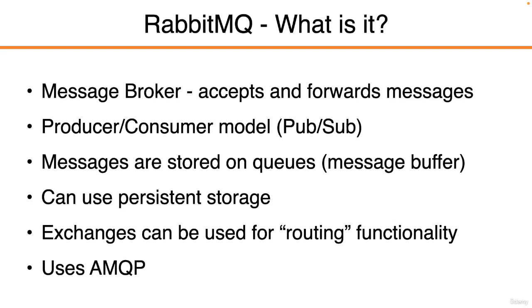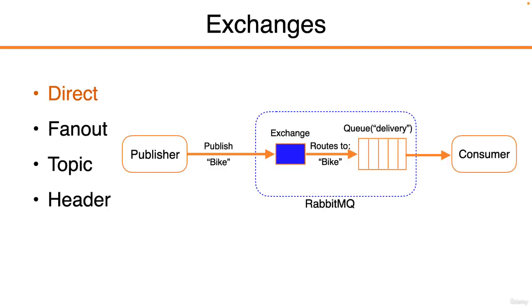And if we briefly talk about the exchanges, there's four that we can have. There's direct, fanout, topic, and headers. We're going to focus on the fanout one, but I'll briefly mention what the other ones are for as well. So in the case of a direct exchange, it delivers messages to queues based on a routing key. And the routing key in this small example is bike. So when we publish this message to an exchange, it has a routing key. And then our exchange can route it to a queue based on that routing key, and that can be consumed. And this is kind of like direct or unicast messaging.